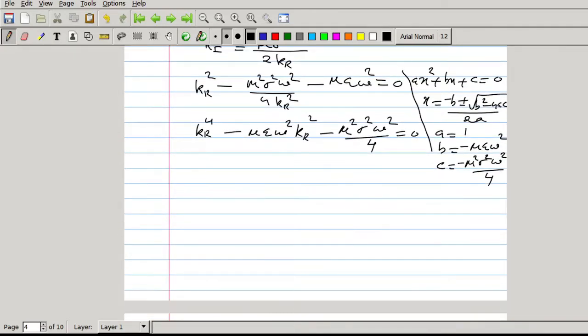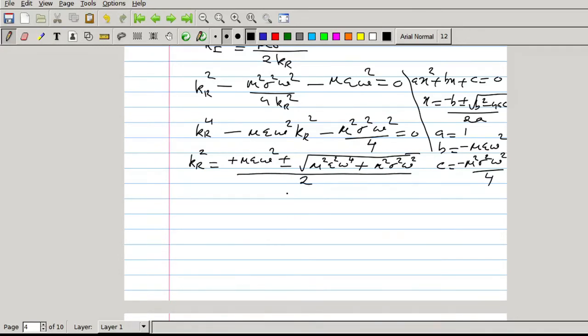Instead of x we are having kr square. So kr square equal to minus b, b is mu epsilon omega square, plus or minus square root of b square, which is mu square epsilon square omega raised to 4, minus 4ac, which is plus mu square sigma square omega square, by 2a, where 2 into a is 2.